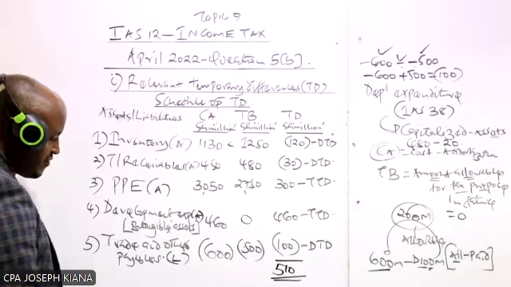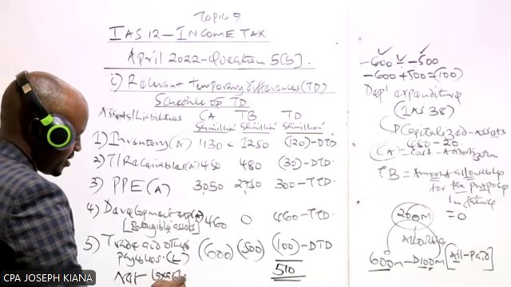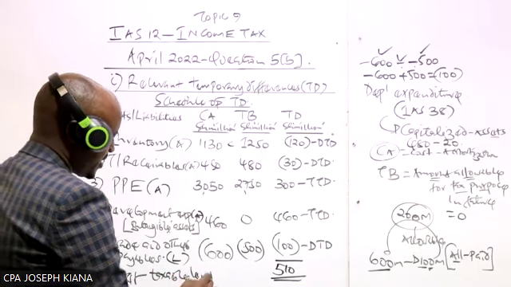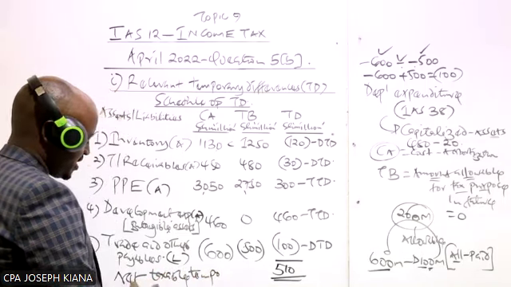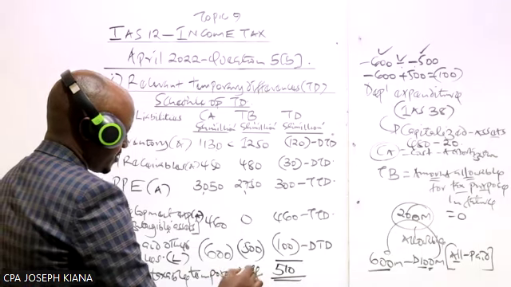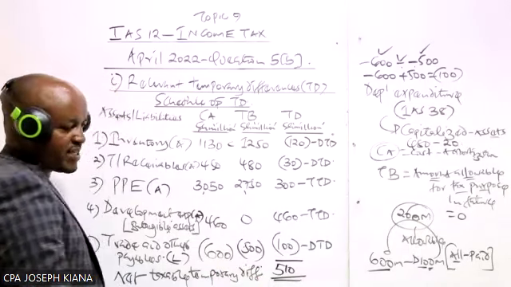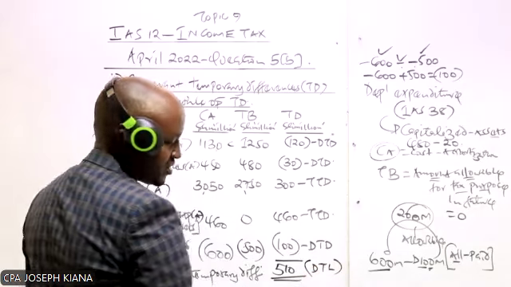I'm given a figure of 510. Because that is a positive figure, we refer to that as the net taxable temporary difference. Automatically, we are going to use it in computing the deferred tax liability.